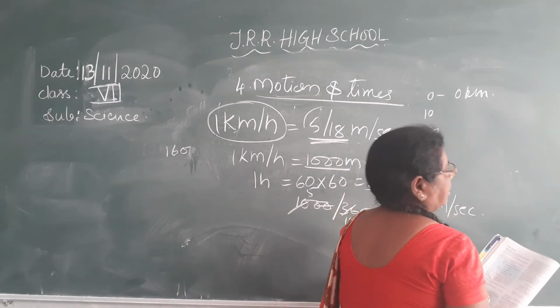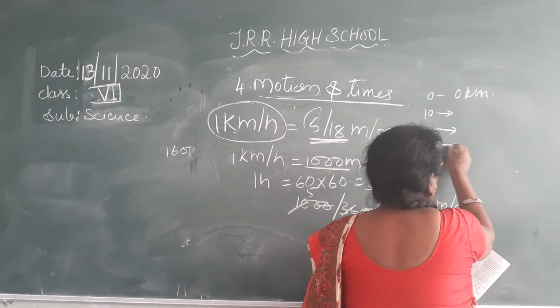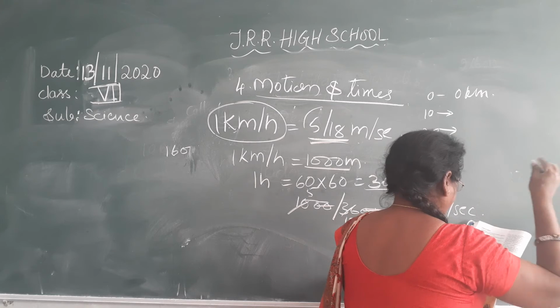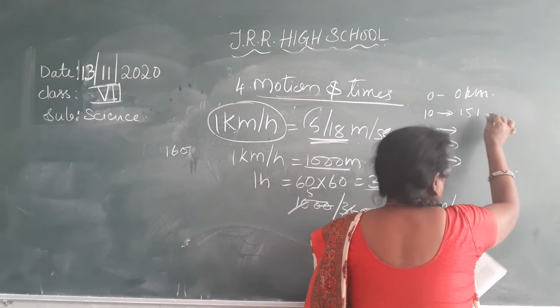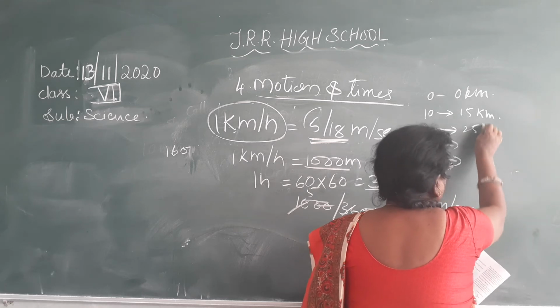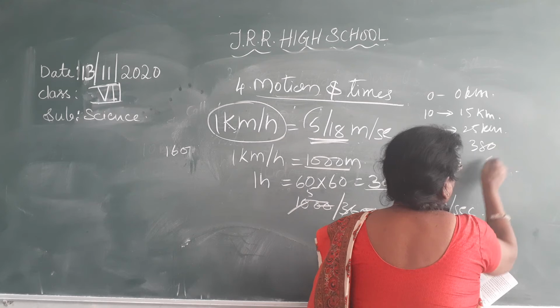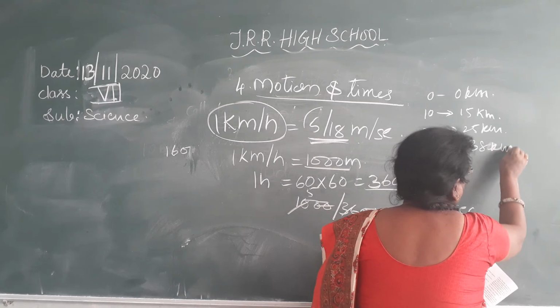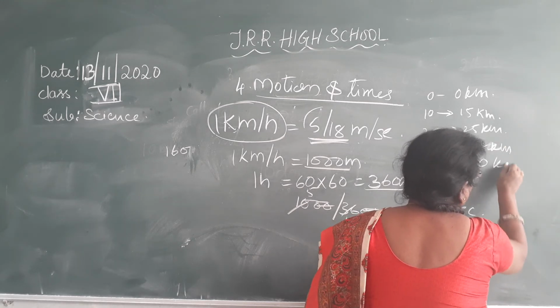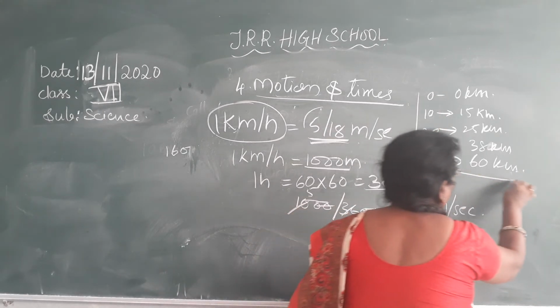Uniform time; the car is maintaining equal time intervals. But the distance is not equal. It covers 15 kilometers, 25 kilometers, 38 kilometers and 60 kilometers. So now you have to take out the average speed of this.